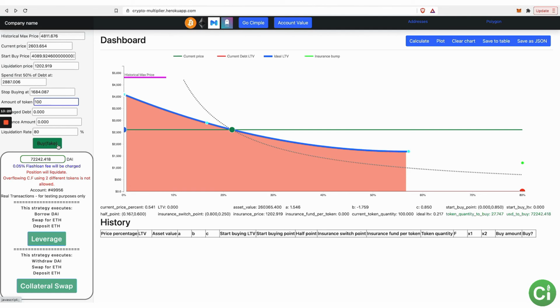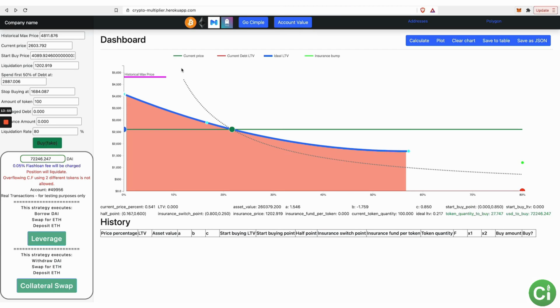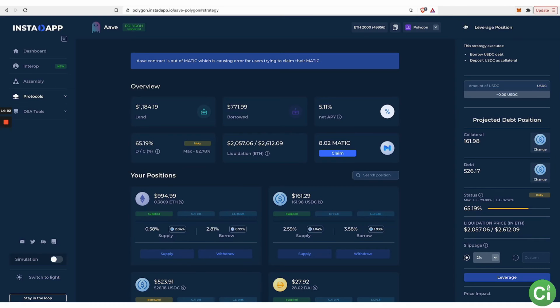Okay, let's explain a little bit more. When you click these, it's subscribing to the prices going up and down. It's telling you how much to buy, both in terms of quantity of ETH and US dollar value. Because if I go to Instadapp and do it, it's not going to liquidate. So this is an error in it. And I know that it's scary to do this with the error, which is why we are saying, just go to Instadapp and do these things on their website if you have any concerns about doing it. But this is the same as their leverage, right? So if you go to Instadapp, they have their leverage, right?